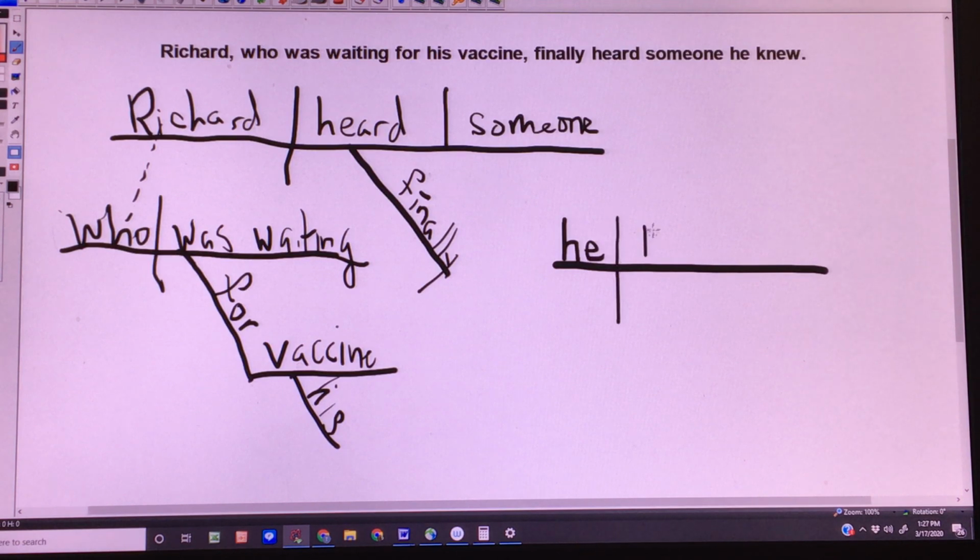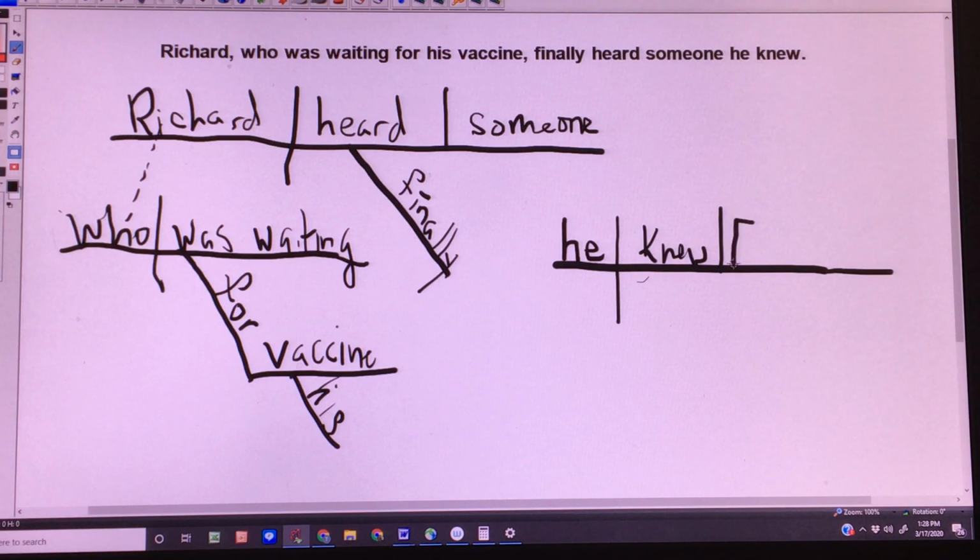He is the subject, knew is the verb. So the question is, though, how do we connect this to anything? And here we see that there has to be a relative pronoun that has been elided or left out, as you can do. It's not an error or anything.